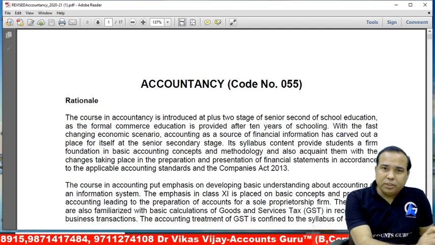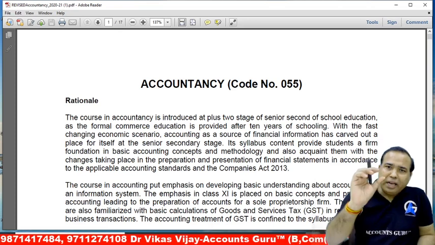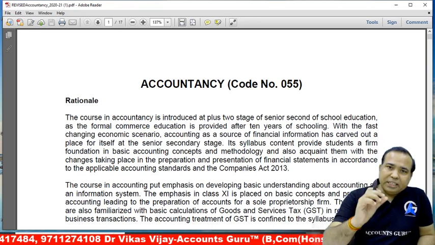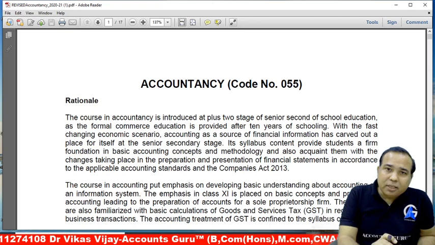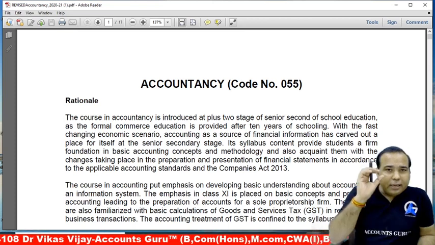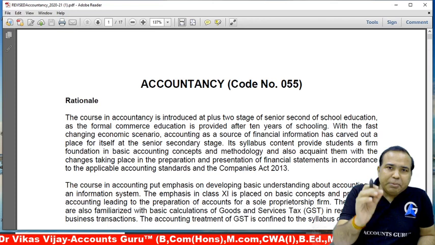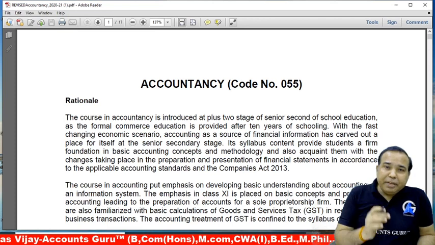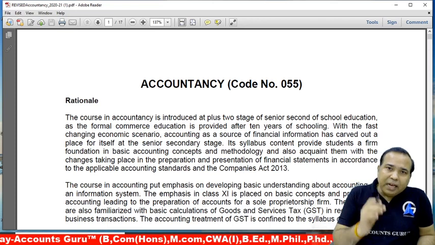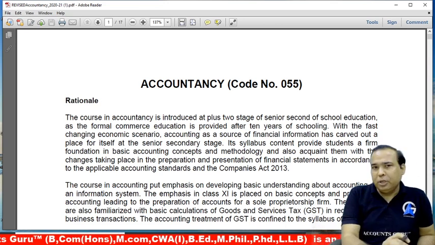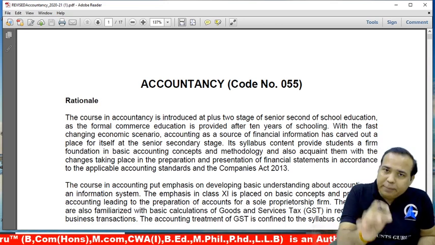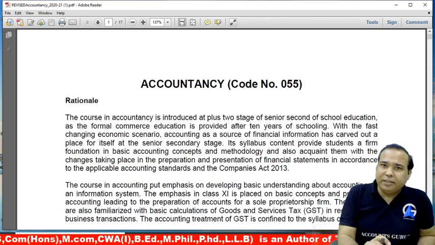Like in cricket, when you have a low score match, you must have seen India lost to New Zealand in the semi-finals though the score was very low. What does it mean? This year, since the syllabus has been reduced, the paper setter will be asking you detailed, minute things from the reduced syllabus. So we have to go into depth and understand each and everything.